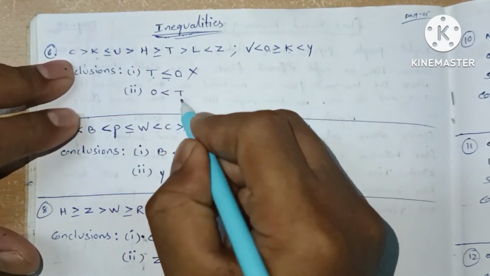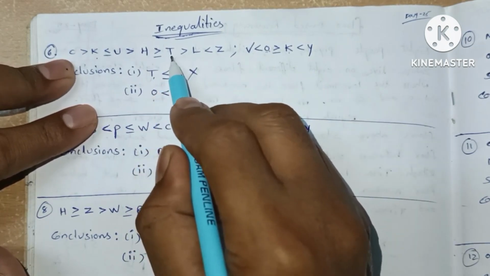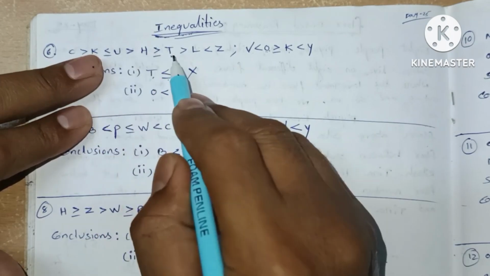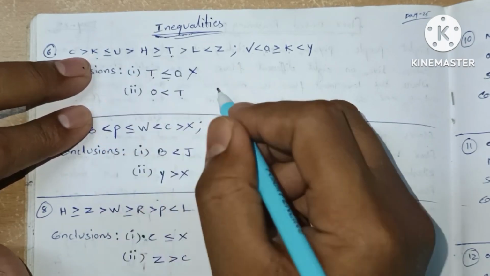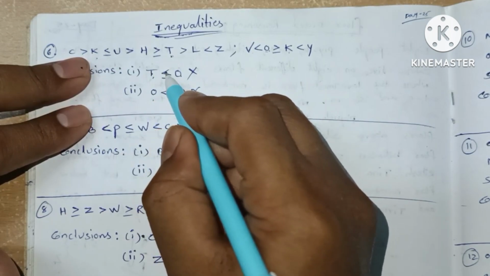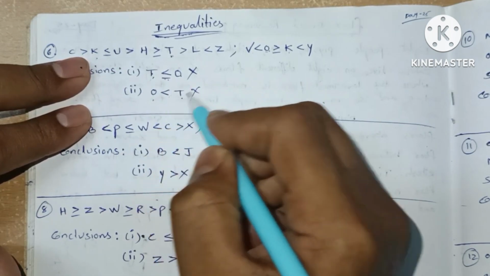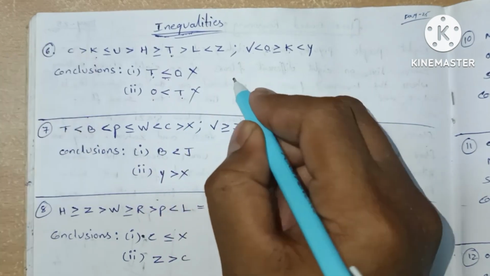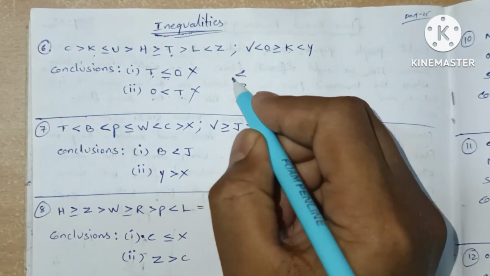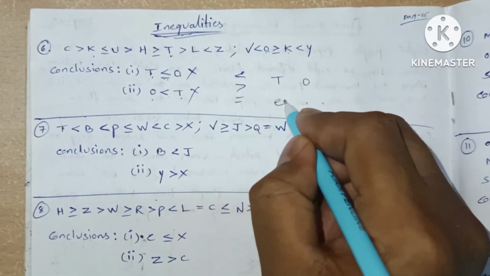So this case fails. From T to O it is T. There is relation of T. It doesn't go to K. So this case also fails. Here let's see, T is lesser than, equal to and greater than. So all the 3 cases of symbols, lesser than, greater than and equal to, come in between T and O in the 2 conclusions. So it is an either-or case.